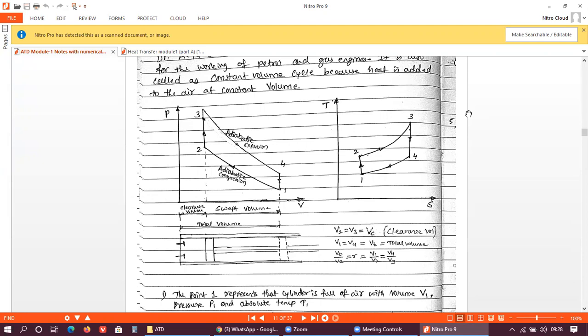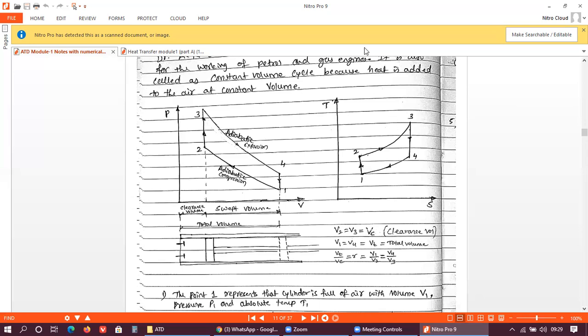We try to derive all these important derivations. Okay, so now coming to this PV diagram. As you can see the PV diagram is there. Here in the PV diagram you can see this point number 1, right? What is this point number one? Point number one represents that the cylinder is full of air with volume V1, pressure P1 and absolute temperature T1, right? As you can see, I think all of you have gone through the four-stroke petrol engine.